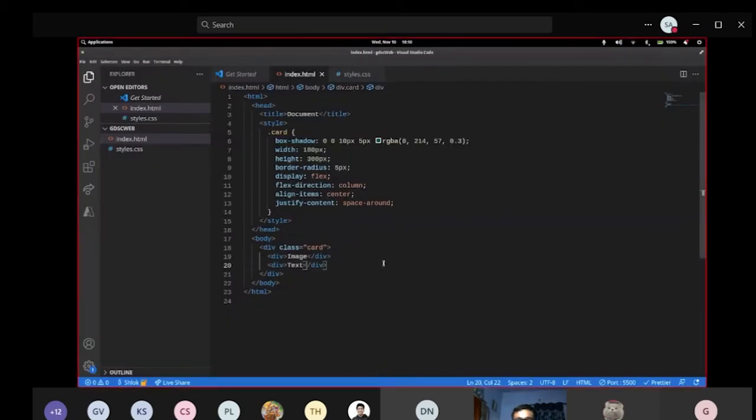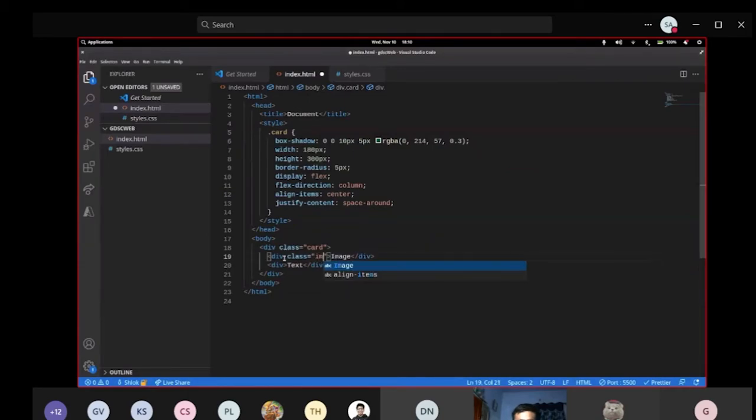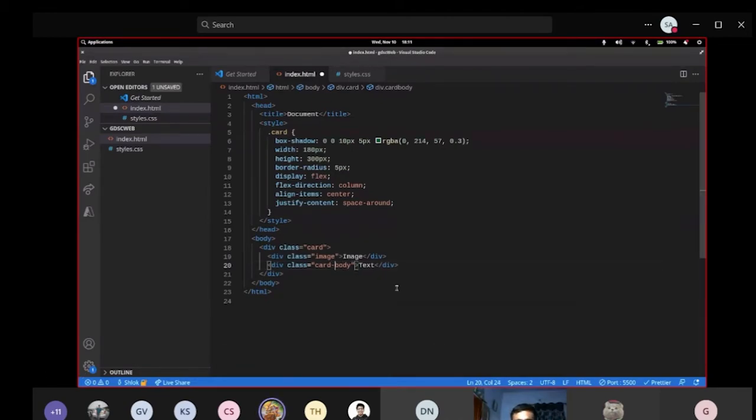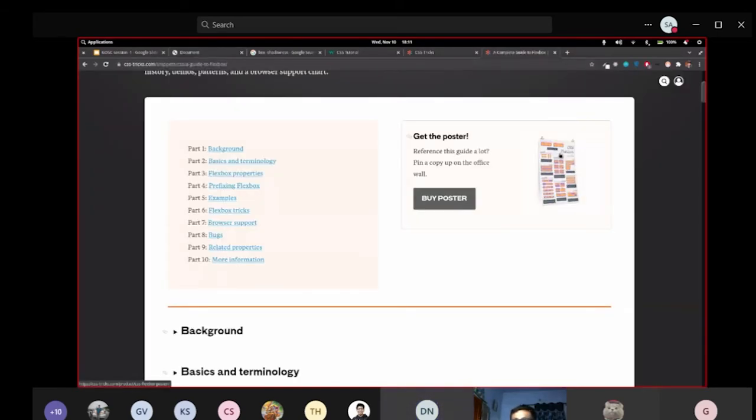Okay, now what I want to do is I want this to have some name. Let me call this again image, and this to have some body, text or something. Let's not call it text, let's call it card body. I can give any name, and I can follow any particular kind of syntax, but I usually do not use that thing.